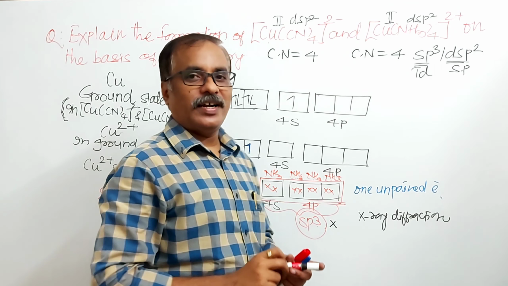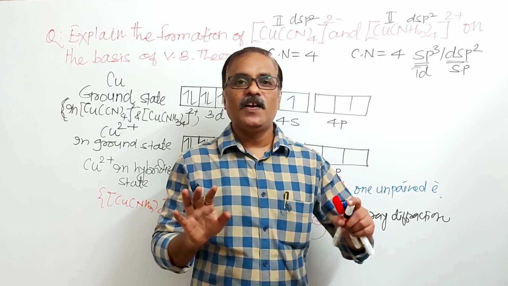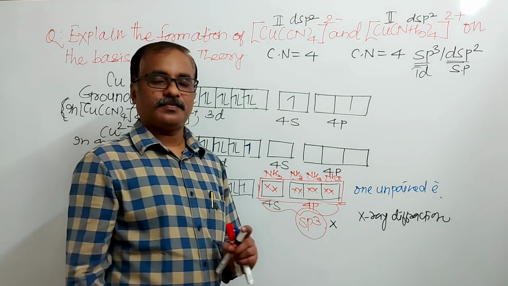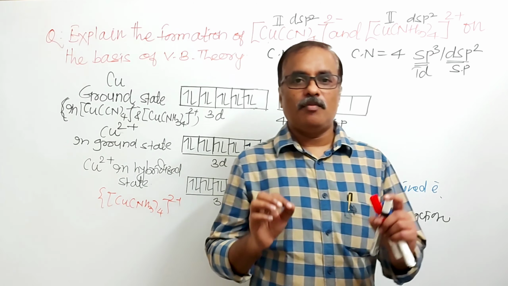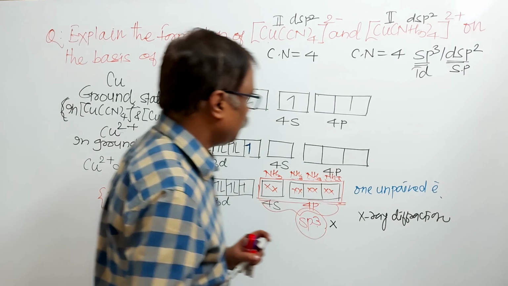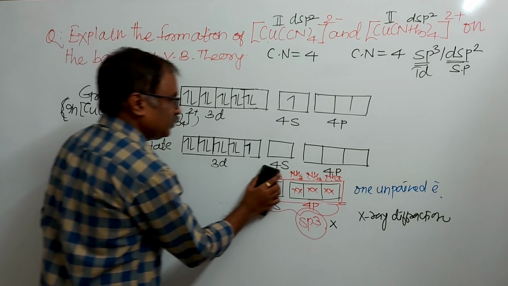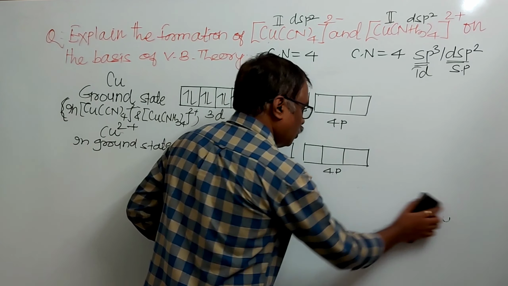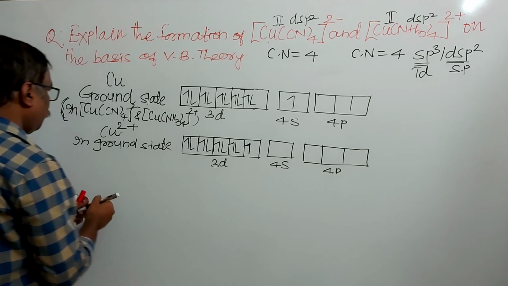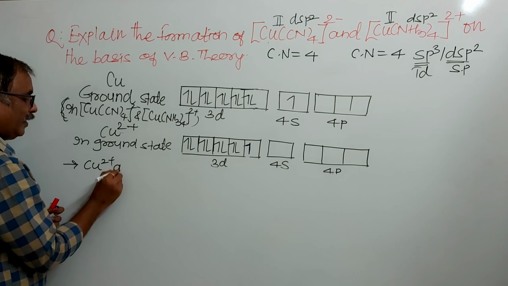And definitely there is an excitation. But here the excitation will be a little different. Isn't it? On the basis of X-ray diffraction, it is given that hybridization of both the complexes is dsp2, not sp3. So what is the excitation here? It could be like this. So after this, Cu2+ at excited state.